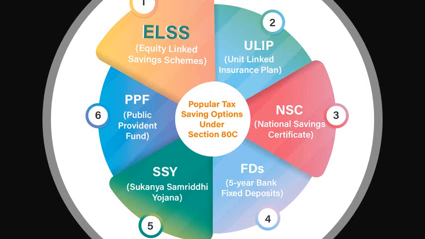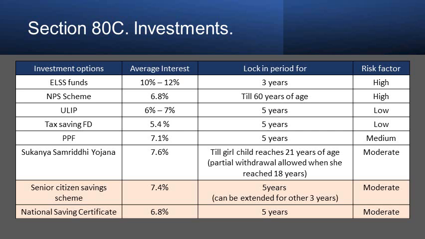Fourth, FDs, that is 5-year bank fixed deposits. Fifth, SSY, that is Sukanya Samriddhi Yojana for girls. Then finally PPF, Public Provident Fund. Now we will see the advantages and the risk factors in those 6 categories one by one.